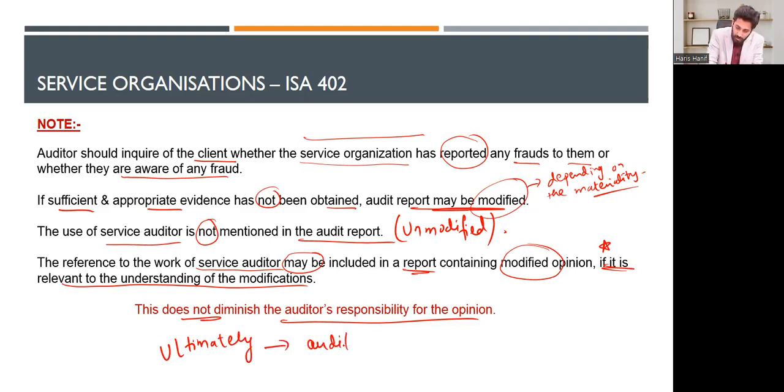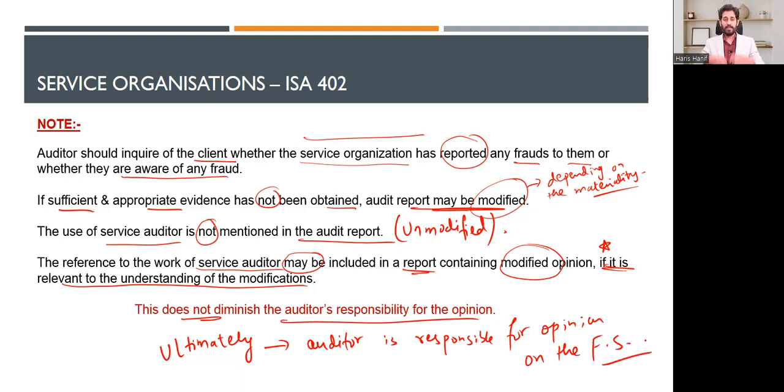Ultimately, the auditor is responsible for the opinion on the financial statements. See, this is a very simple point. I am the client entity. I have outsourced my payroll function to someone else, and you are casting doubt at their controls. Simply ask about their controls from their auditors, called the service auditors.